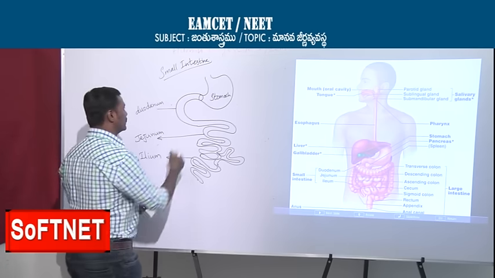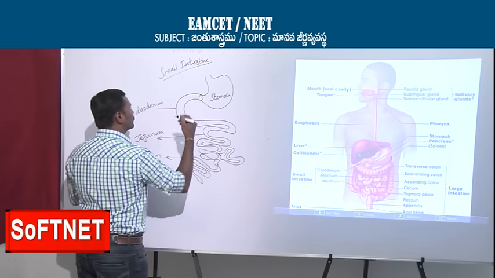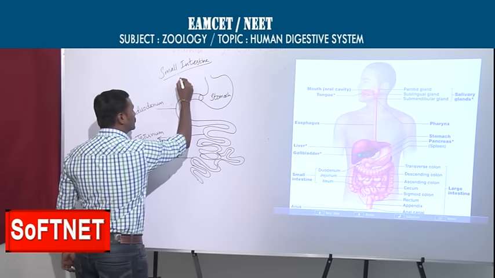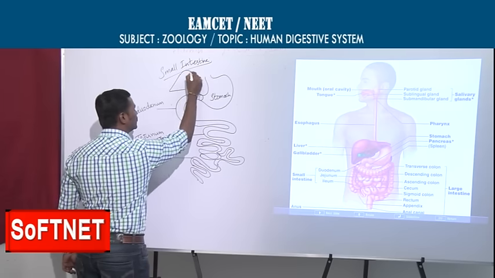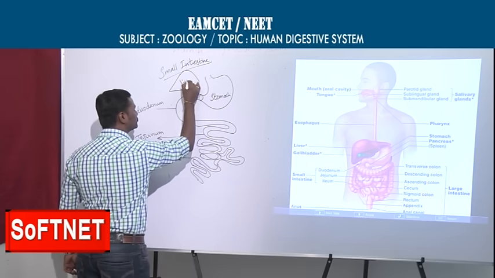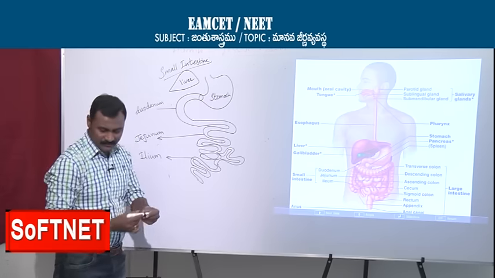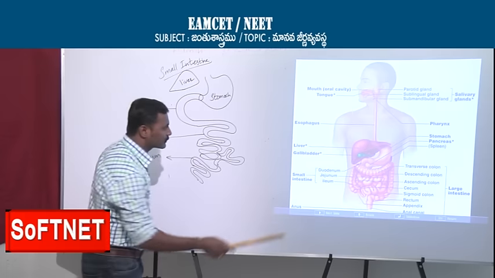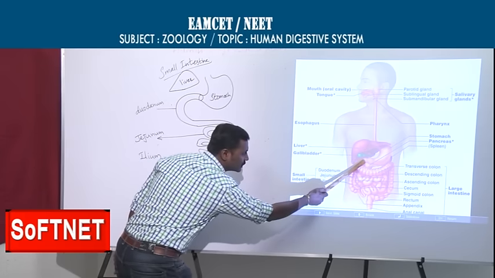First the duodenum. Here above it you can see the liver. As in the diagram in this picture, this is the duodenum.